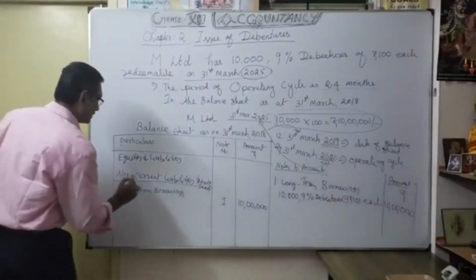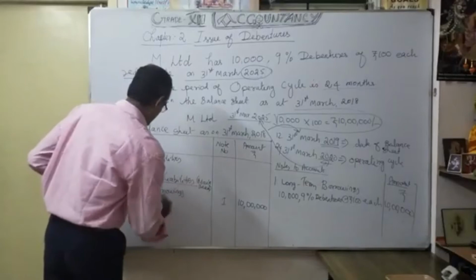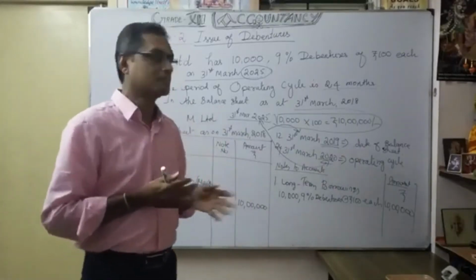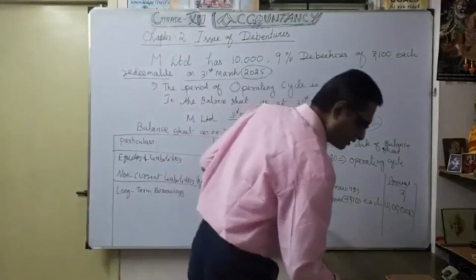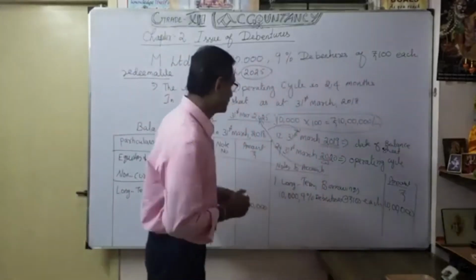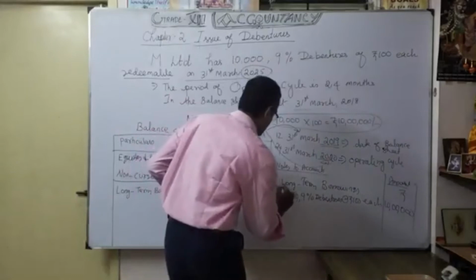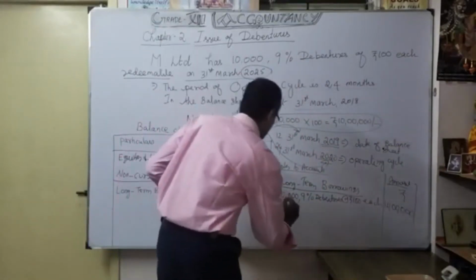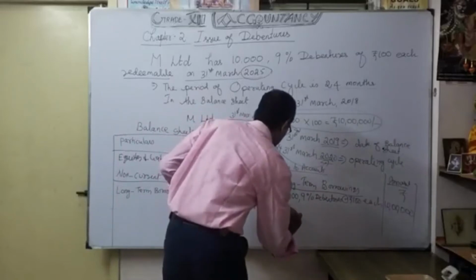This is the heading, non-current liabilities, and under that long-term borrowings, that is our subhead. Under that we are going to write our debentures, with the detailed explanation in the notes to accounts. Long-term borrowings we consider here: 10,000 debentures.